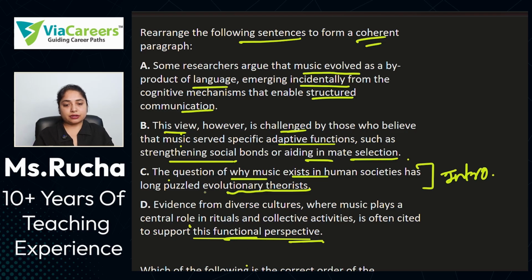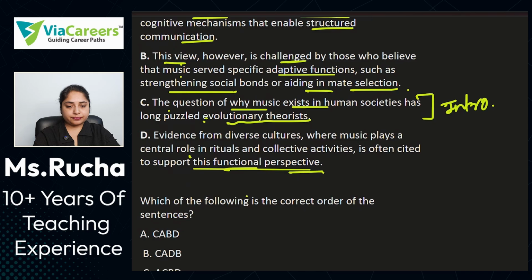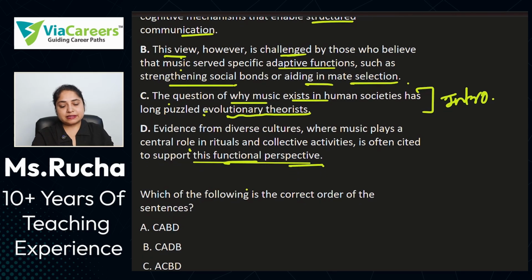C is our introductory sentence. It can be like C, A, B and D. But do we have such option over here? Let's check. Of course we have. CABD is the option here. Why CABD?